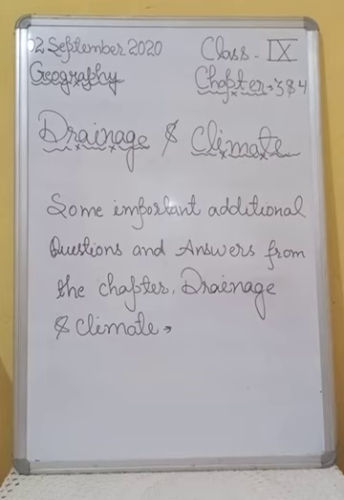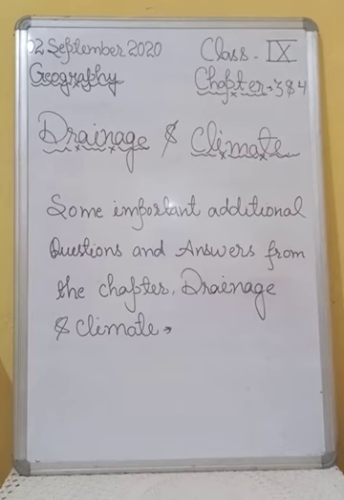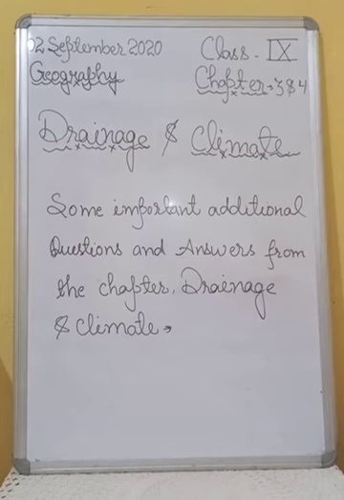After that, question number 11 is, why is there decrease in rainfall from east to west in northern plains?